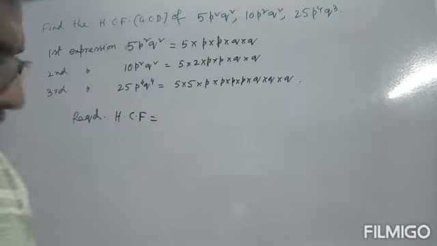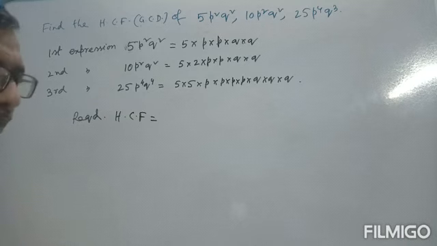Okay. Next question: find the HCF or GCD of 5p²q², 10p²q² and 25p⁴q³, that is q cube. Obviously these are in monomial form. Next we will study binomials, polynomials, etc.